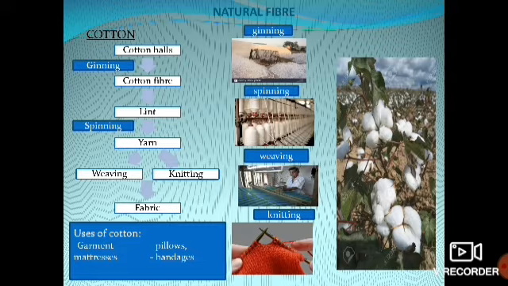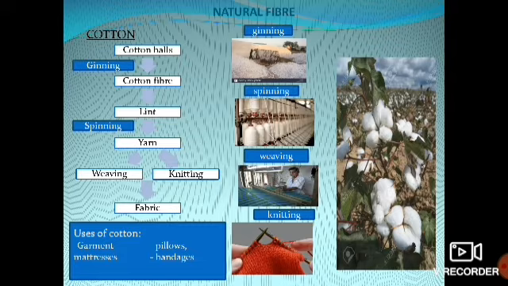First step is the separation of cotton fiber from the cotton balls. That process is called ginning. What is ginning? The raw fibers are separated from the seeds. Ginning is the process of separating raw fiber from the seeds. Right, after separating that fiber from the seeds, the fiber which we get is called lint.